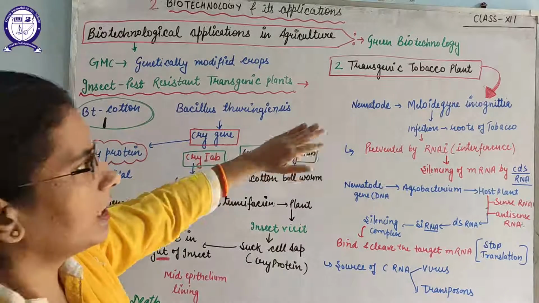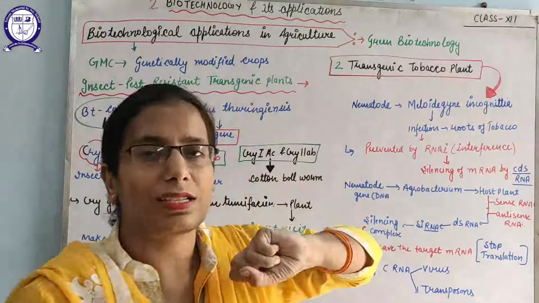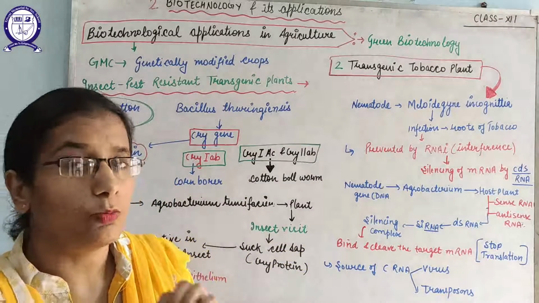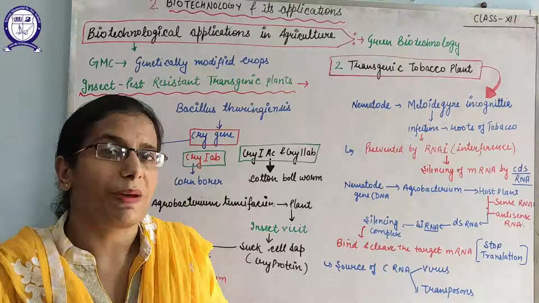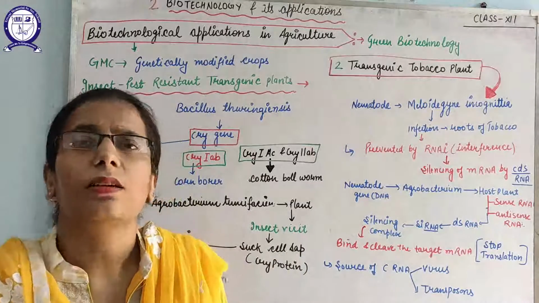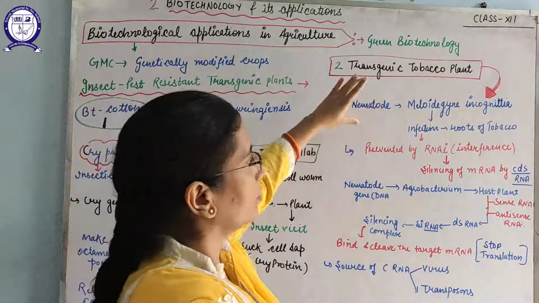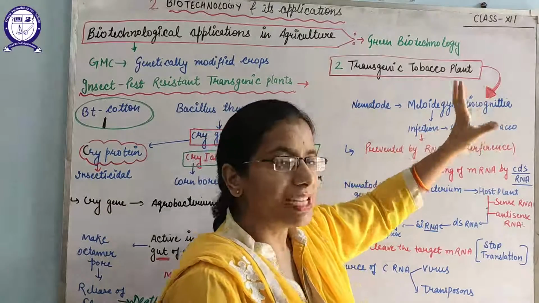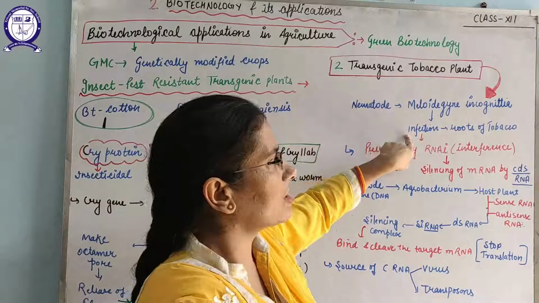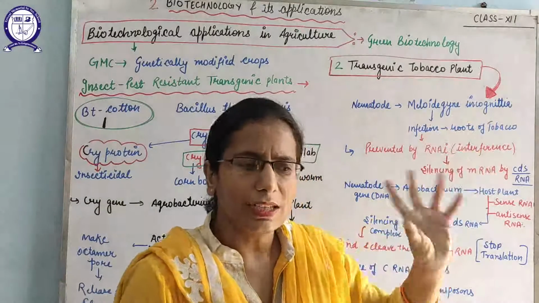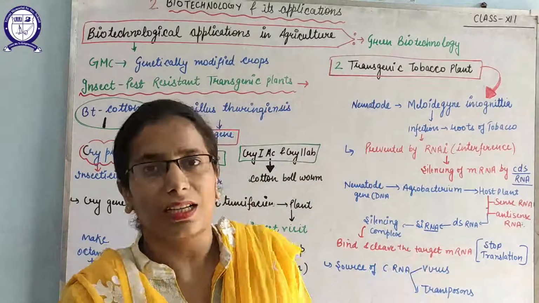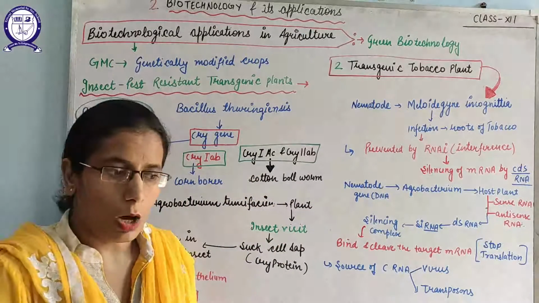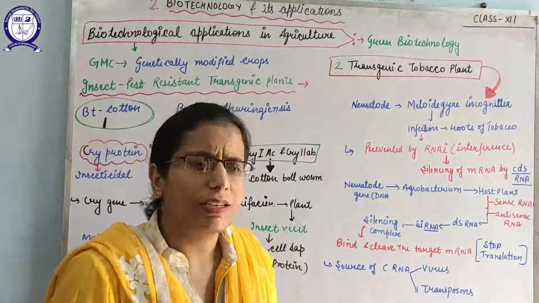Second, how we can make a transgenic tobacco plant pest resistant. Whenever you are discussing any transgenic plant, you must be specific about the pest, which pest is going to attack that plant. Take the example of the nematode Meloidogyne incognita, which normally causes infection in the roots of tobacco plants, causing swelling of the roots and decreasing the yield also. So how can we prevent the decrease of the yield?